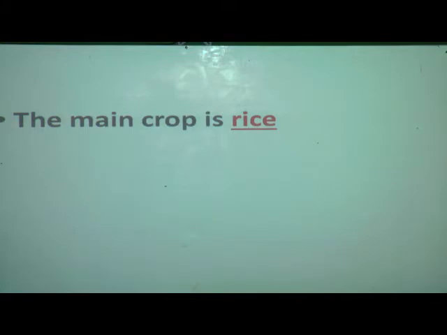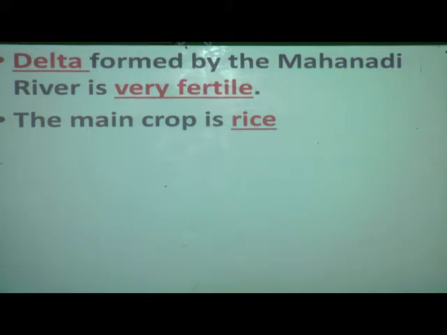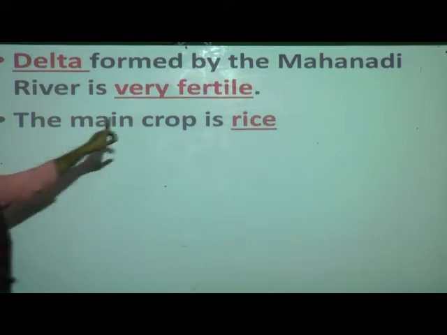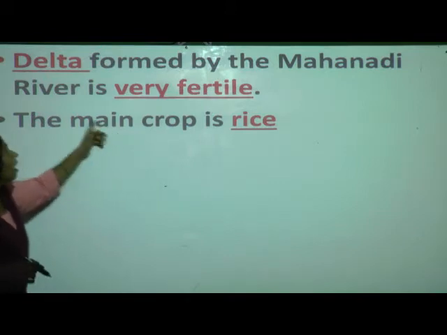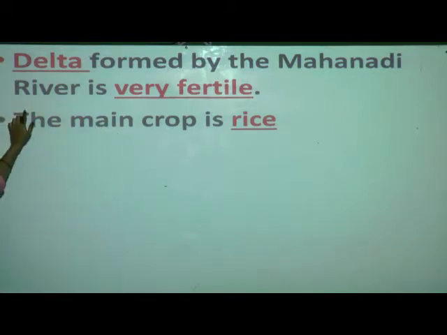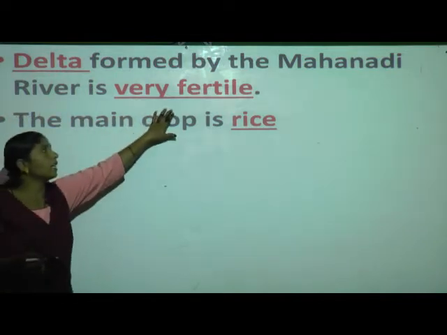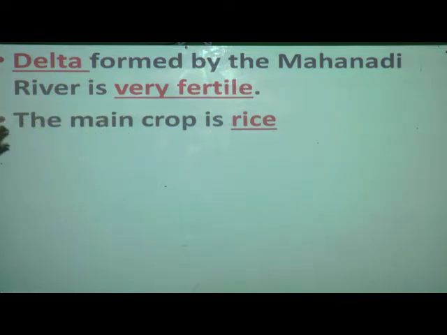Now what is the main crop they grow here? The main crop here is rice. They grow mainly rice. And how is the delta formed? The Mahanadi river forms the delta, and because of that the land is very fertile. So when the land is fertile, the main crop they can grow is rice.